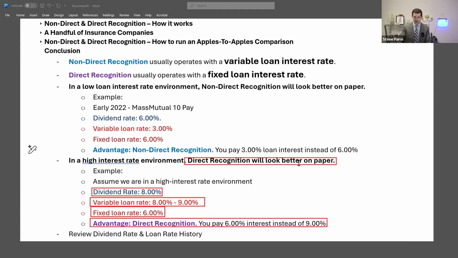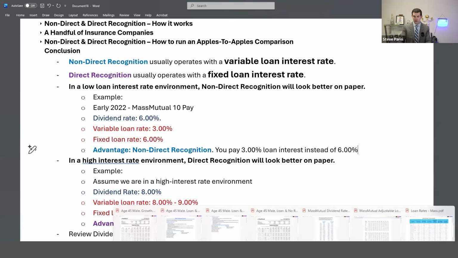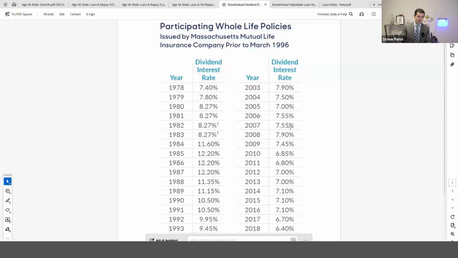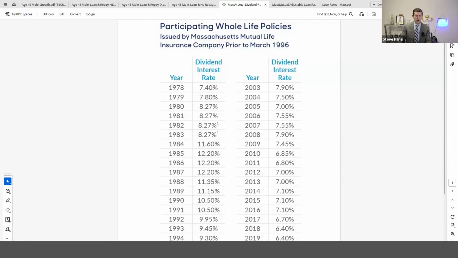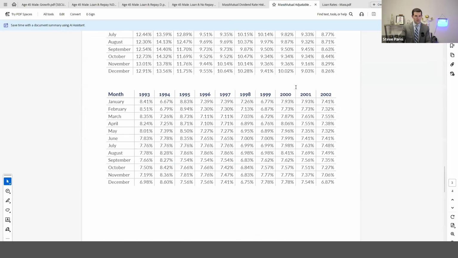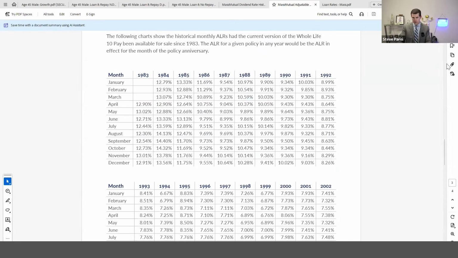And if you ever want to see what the loan rate history has looked like, you can request it. So here's the dividend rate history with MassMutual going back to 1978. And then here is some loan rate history, not going back to 1978, but 1983. What did interest rates look like in the 80s?